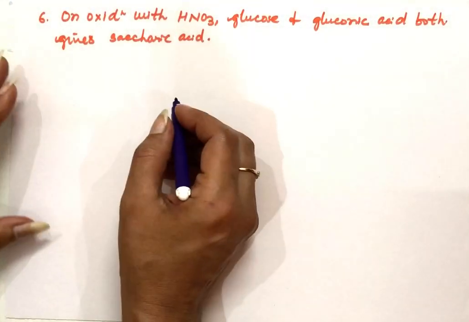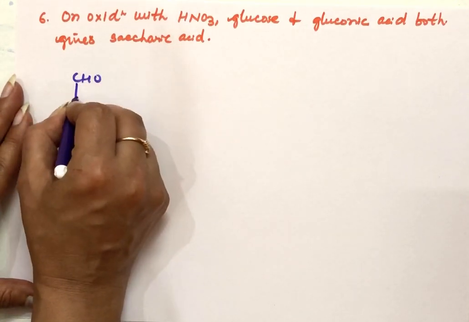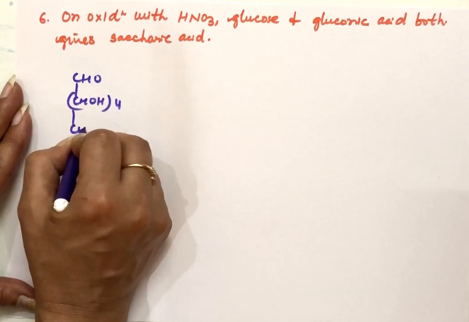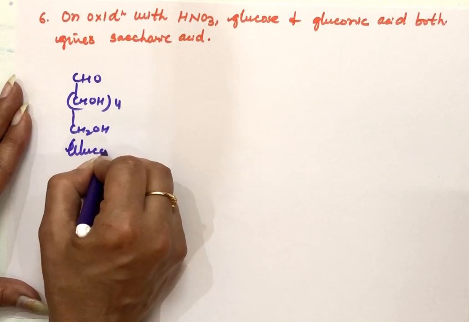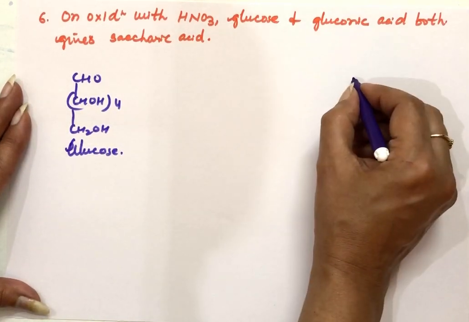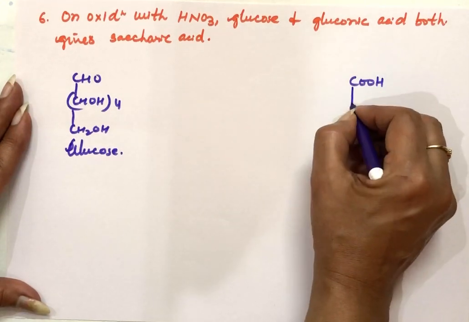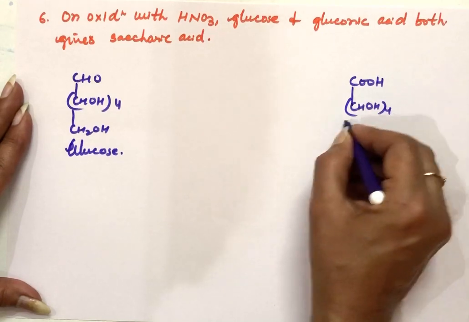See the reaction here. This is glucose, and if we take gluconic acid, the CHO with bromine water has oxidized to COOH. Then the rest of the part is the same.